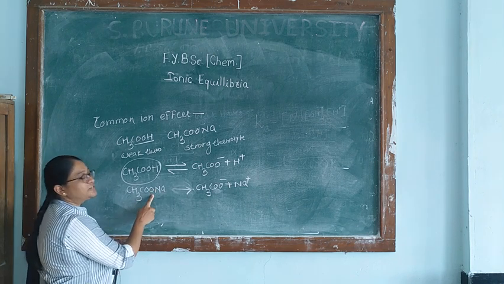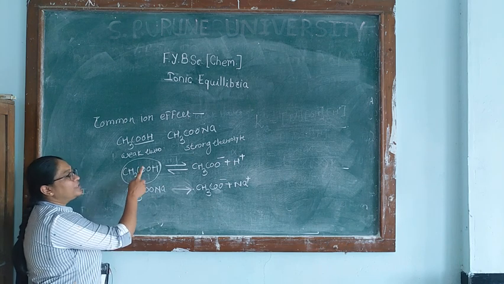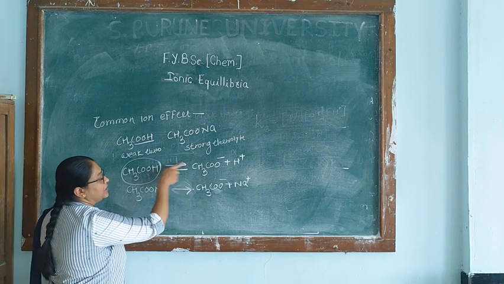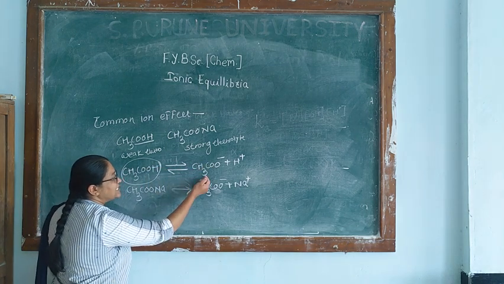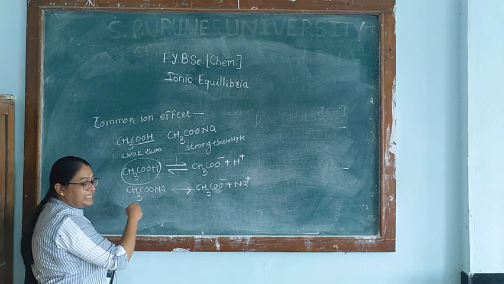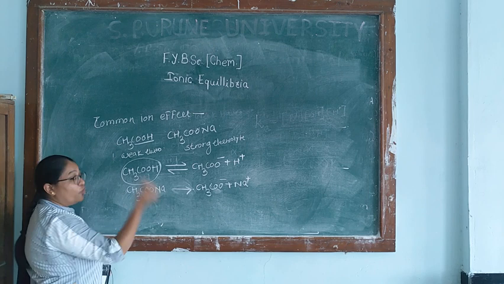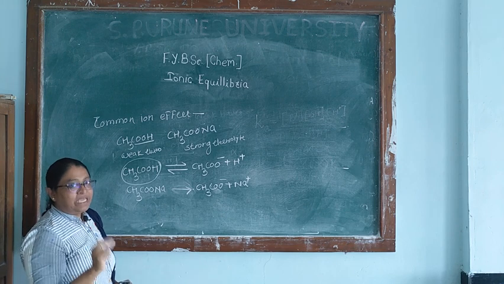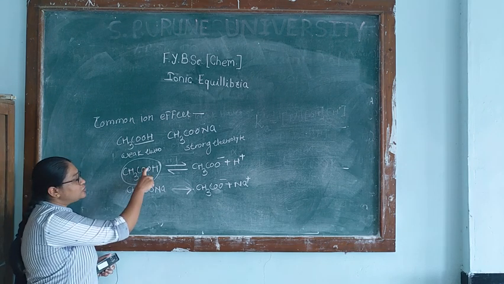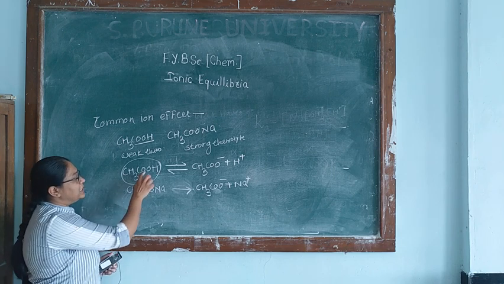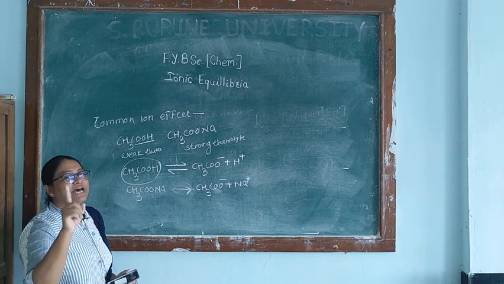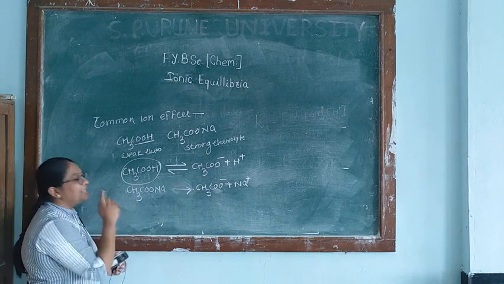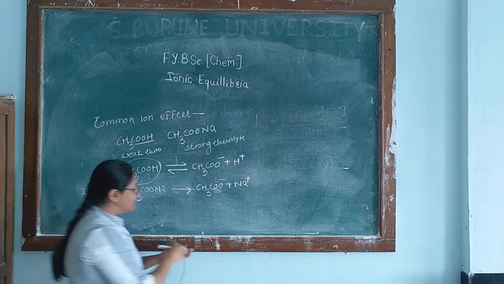That is called the shifting of equilibrium. If we add the aqueous solution of sodium acetate, the rate of the forward reaction decreases and the rate of the backward reaction increases to form more concentration of acetic acid. This is called the common ion effect. The condition here is that the two electrolytes present must have one common ion. See here, the acetate ion is common. Why this ionization is suppressed, we will see.